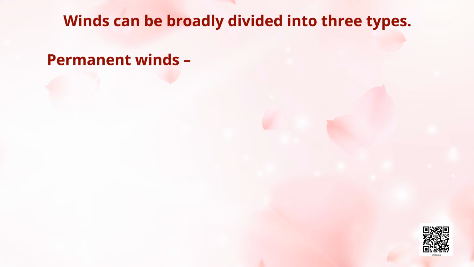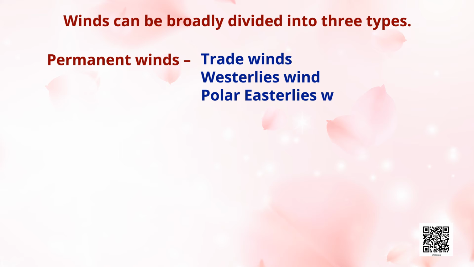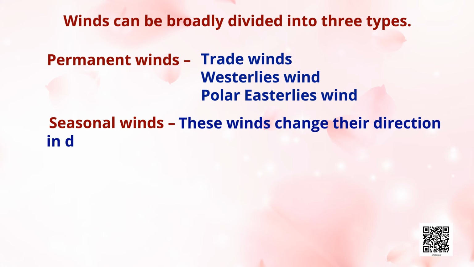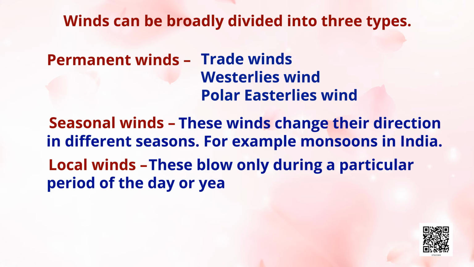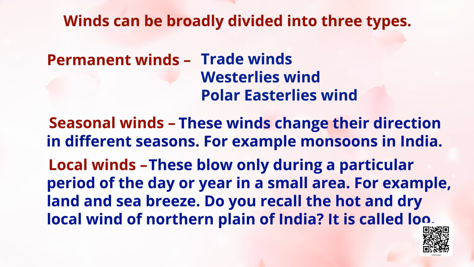First is permanent winds. In permanent winds, we have trade winds, westerlies wind and polar easterlies wind. These all are the permanent winds. These blow constantly throughout the year in a particular direction. Second is seasonal winds. These winds change their direction in different seasons, for example, monsoon in India. Third is local winds. These blow only during a particular period of the day or year in a small area, for example, land and sea breeze.